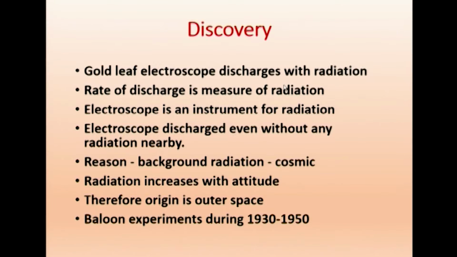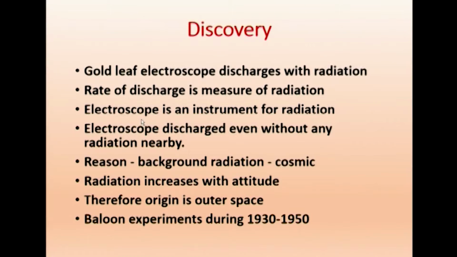So, you charge up both positive and positive, the two leaves will be separated, and when a radiation falls they will discharge. The rate of discharge is a measure of radiation. If it is a large radiation, it will discharge very fast. The electroscope is an instrument for studying the radiation. Normally this was used for studying radiation in the lab, alpha, beta, gamma. When the radiation comes, the gold leaf will discharge. We are not going into detail about the working of the gold leaf. It is an instrument to study radiation.